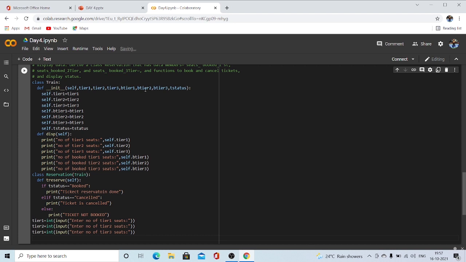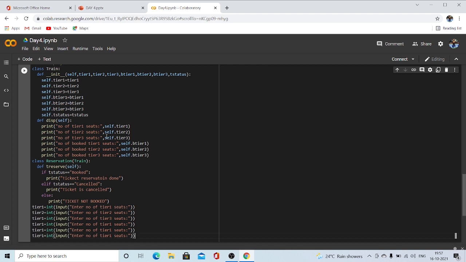Now let's take the B tier. We can actually do that again. Here B tier 1, B tier 2, B tier 3, and here number of tier 1 seats booked, number of tier 2 seats booked. Accordingly, we are changing the things. You got it right. Now it will be the tier 3 seats booked.